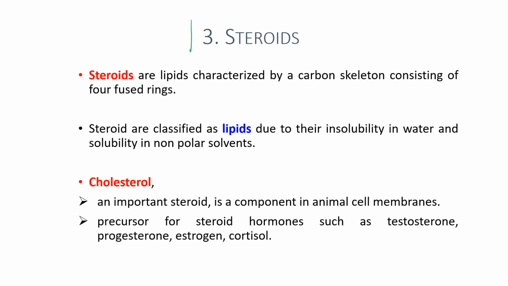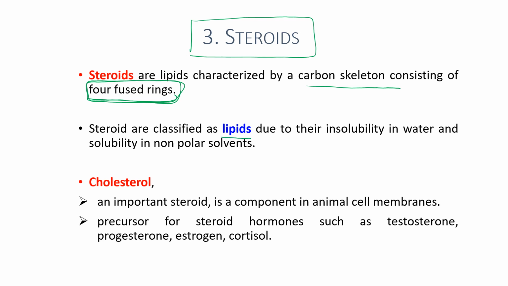The last group of lipids are the steroids. Steroids are lipids characterized by a carbon skeleton consisting of 4 fused rings. So this is the basic structure of steroid. It is composed of 4 fused rings. Steroids are classified as lipids because they are insoluble in water and soluble in nonpolar solvent.